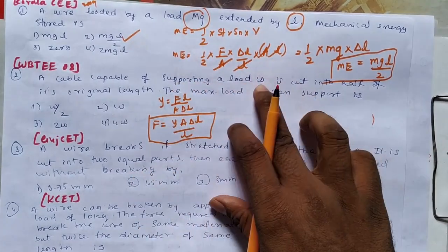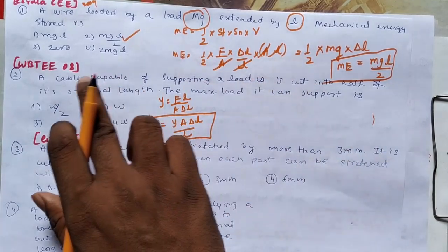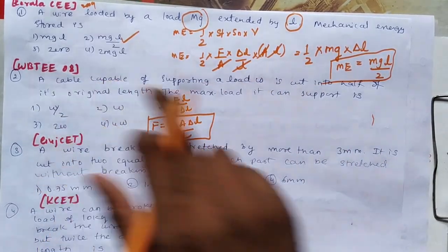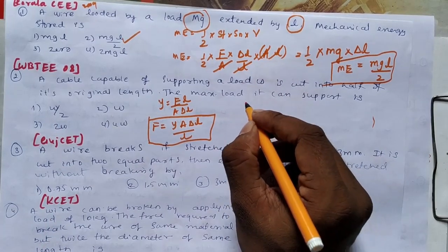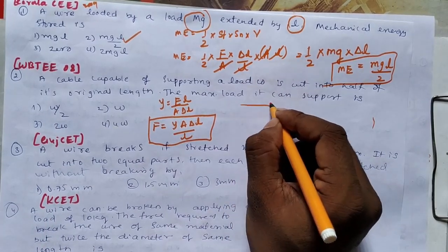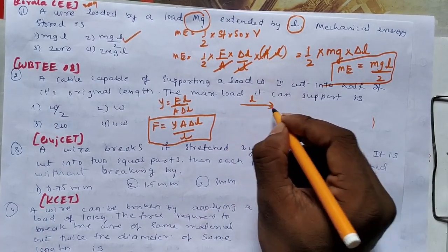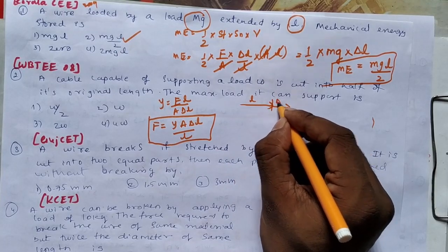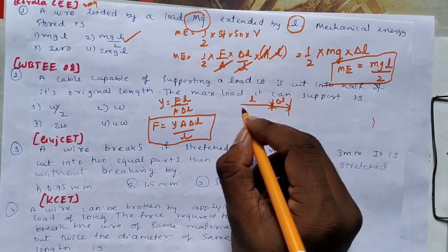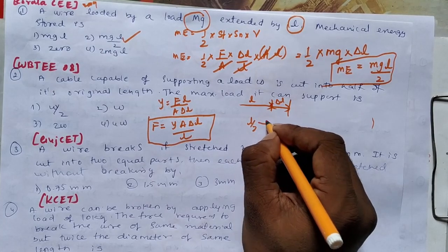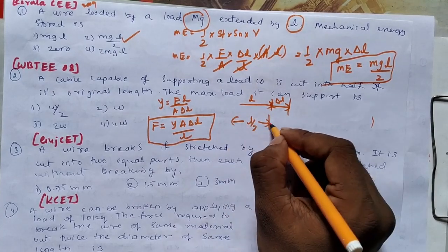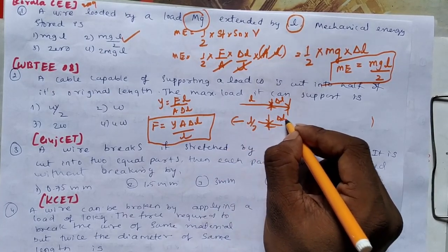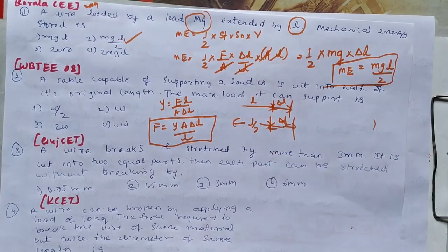If a cable supporting load W is cut into half, first you have to remember one thing: if length is L and it can be stretched through delta L, and it is cut into half, the length is L by 2, then its stretching capacity is also cut to delta L by 2.